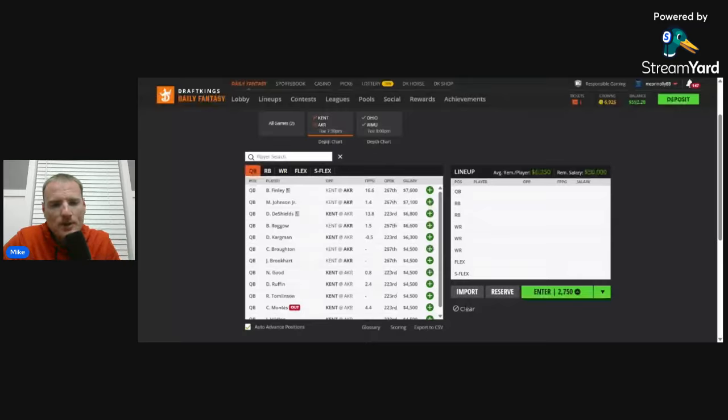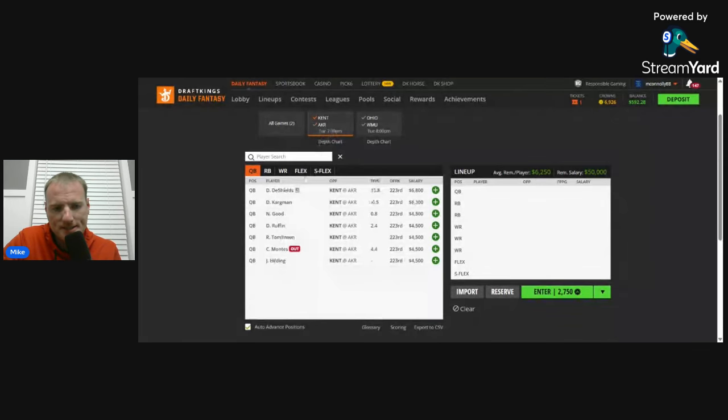So what you have here is a battle of two not so great defenses, which generally is better for DFS than if you had two good offenses going up against two good defenses. There can be some fantasy scoring here. So let's talk about the Kent side.